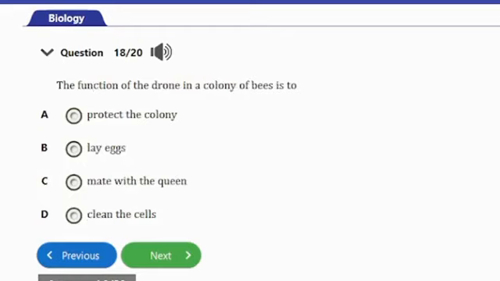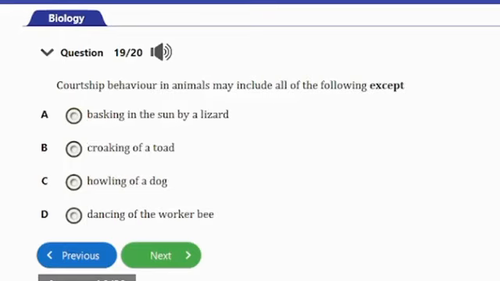Question number 18. It says, the function of the drone in a colony of bees is to A. protect the colony, B. lay eggs, C. mate with the queen, D. clean the cells. So guys, the answer to this question is option C here, and that's mate with the queen. So they do not do other jobs like cleaning cells, protecting the colony, and so on. So that's it for that question. Let's consider the next question.